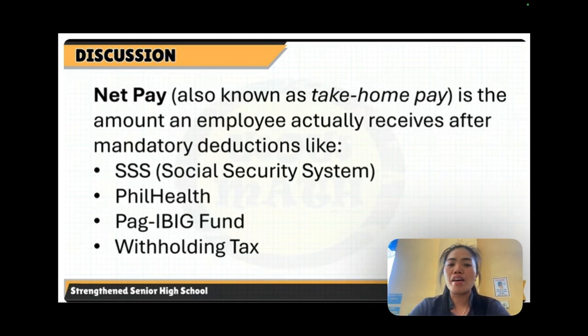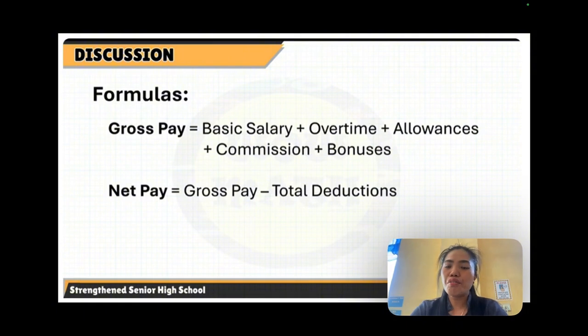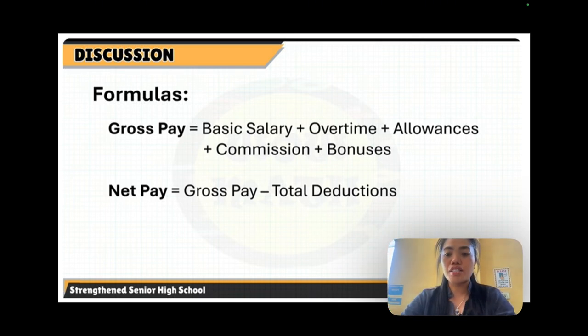Now, what is net pay? The net pay is also known as take-home pay. It is the amount an employee actually receives after mandatory deductions like the SSS or Social Security System, that is for private employees, PhilHealth, Pag-ibig Fund, withholding tax, and also the GSIS for public employees. The formula for the gross pay is basic salary plus overtime, plus allowances, plus commission, and plus bonuses. And the net pay is gross pay minus the total deductions.